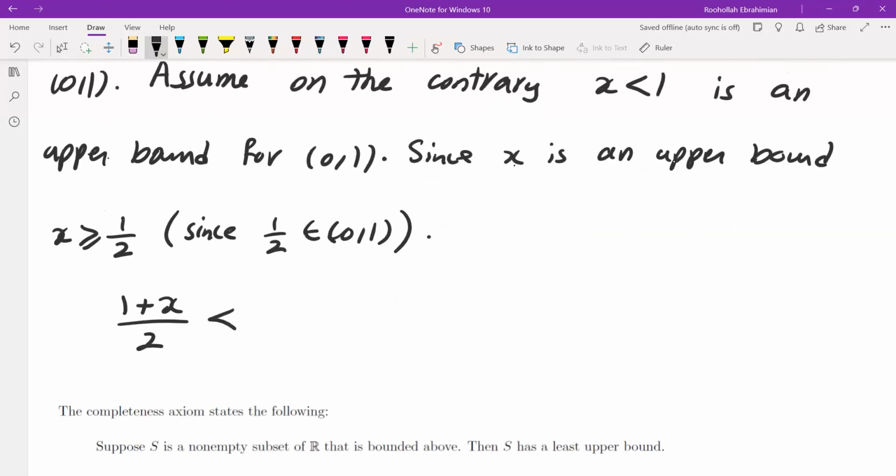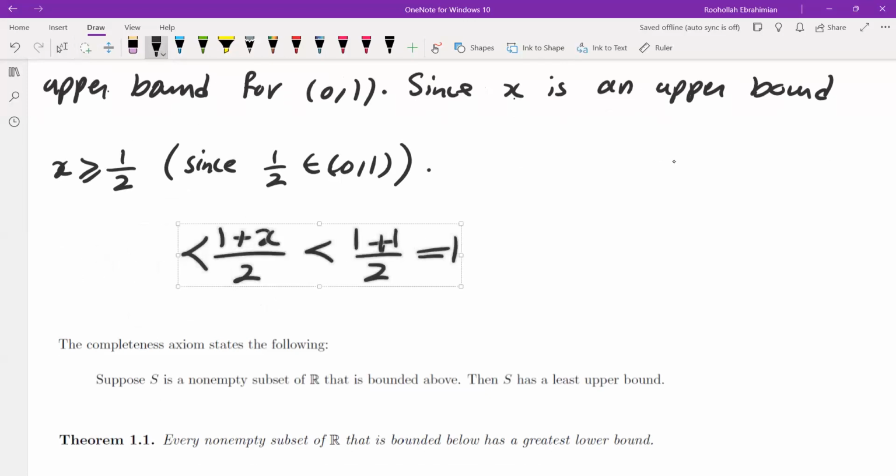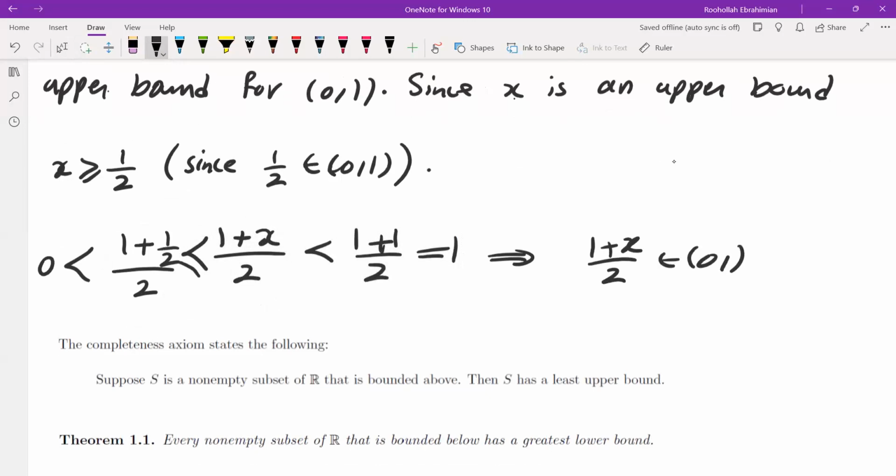This is certainly less than 1 plus 1 over 2, which is 1, and is greater than, so I'm going to, in fact, substitute x by 1/2 over 2, which is clearly positive. So that means 1 plus x over 2 is in the set 0, 1.